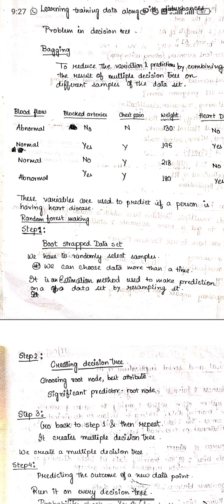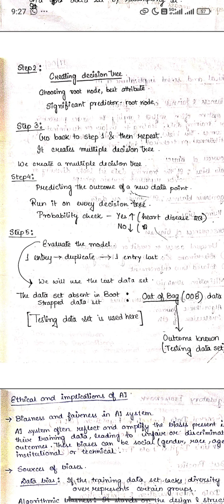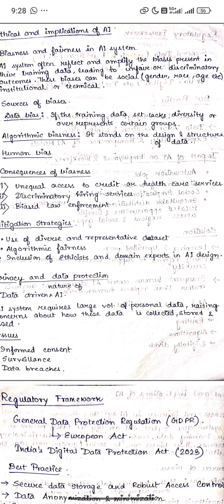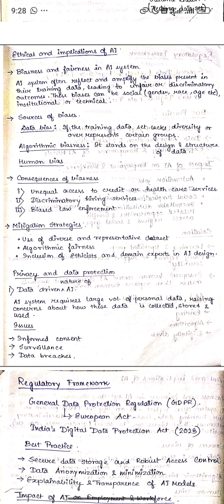And these are all random forest, bagging, boosting, creating decision trees. Now, ethics and implications of AI. So bias and fairness in AI systems. This is the needed thing. AI systems often reflect and amplify the biases present in their training data, leading to unfair or discriminatory outcomes.